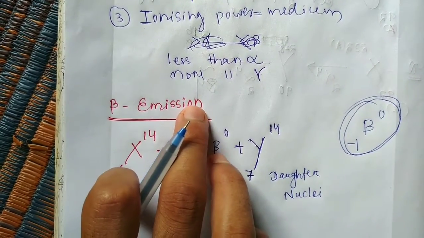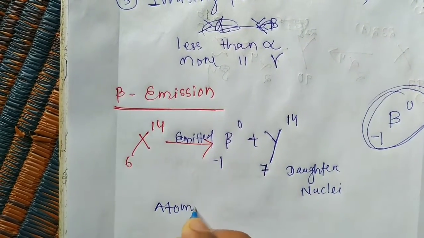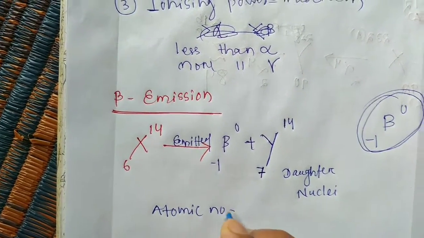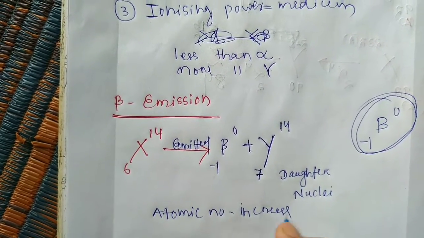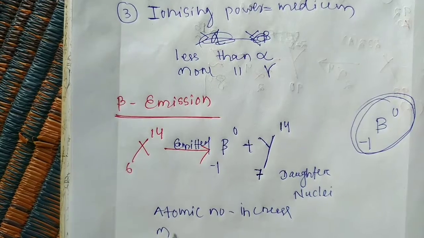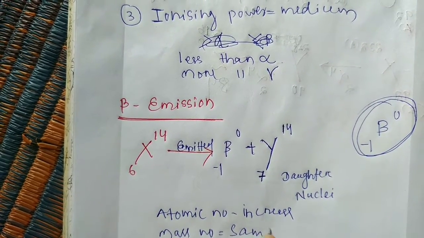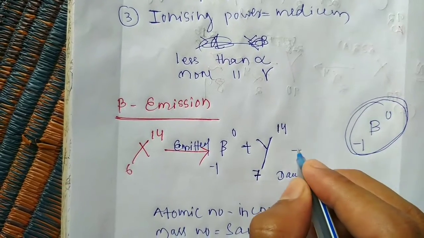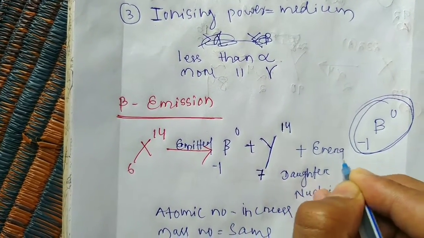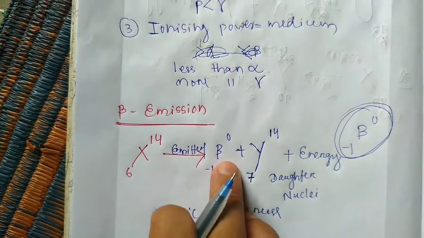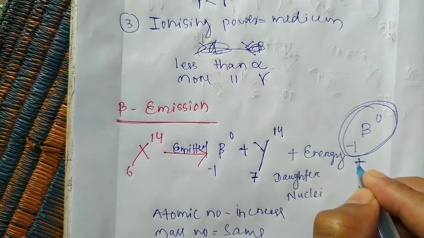In beta emission, the atomic number increases and the mass number remains the same. Okay, and students, energy is also emitted when a beta particle is emitted, and with the energy another particle is also emitted.